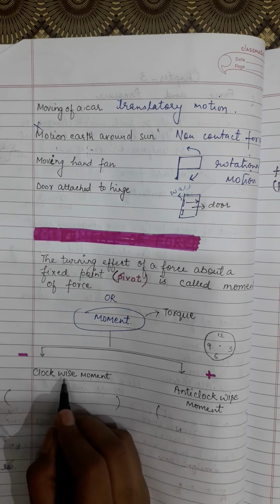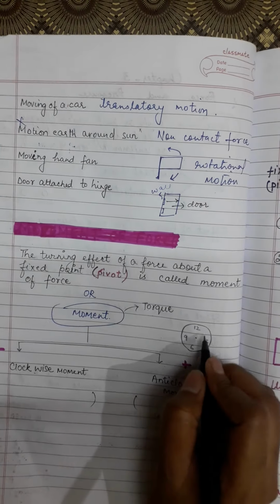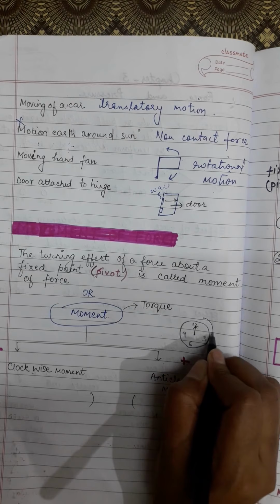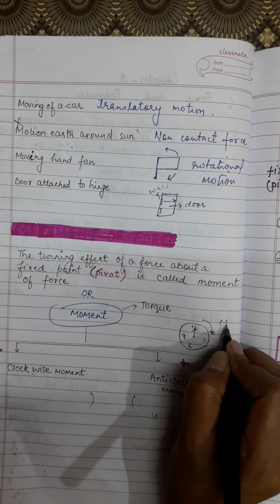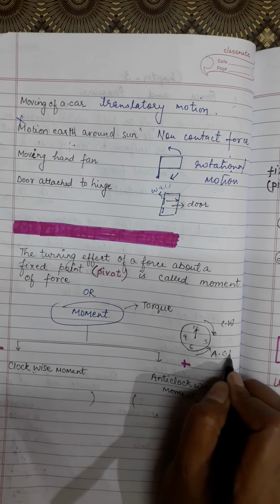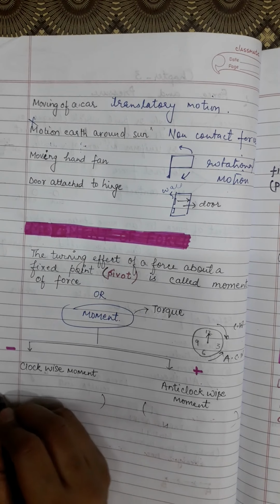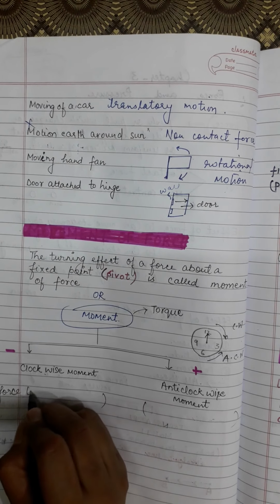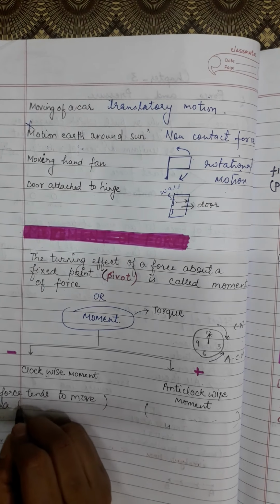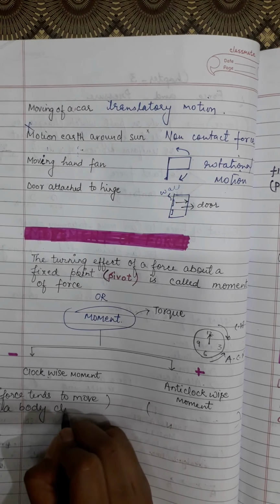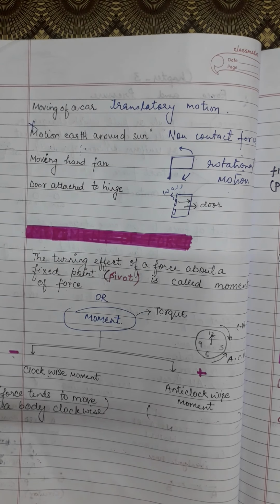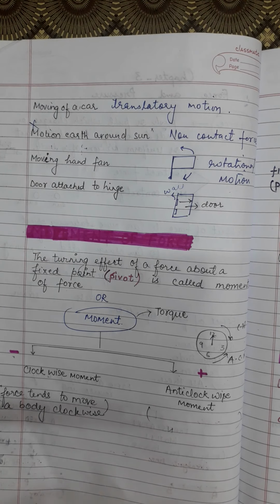Movement is of two types, clockwise and anti-clockwise. If a force is able to move a body in clockwise direction, you have seen a clock, there is a needle. If the needle is moving from 12 to 3, then this is clockwise movement. But if the needle is moving from 6 to 3, then it is anti-clockwise movement. Clockwise movement is when force tends to move a body clockwise. Clockwise movement is considered as negative movement.